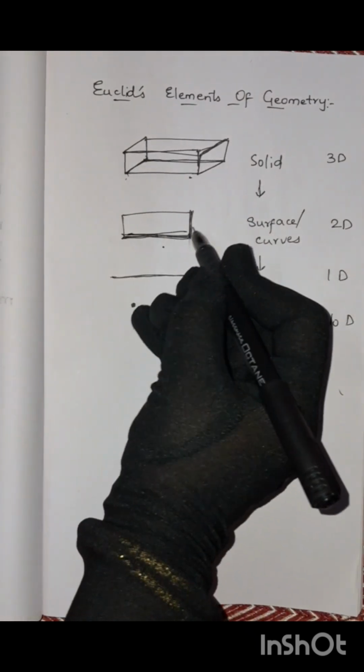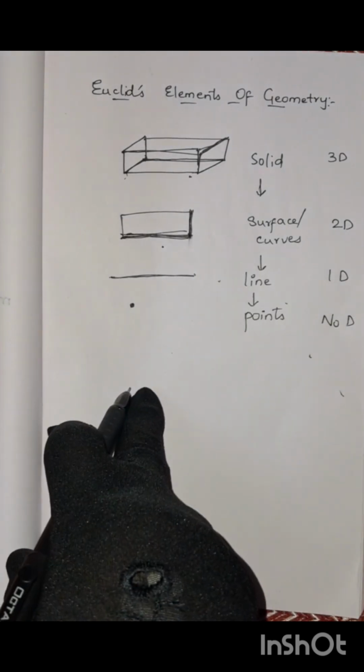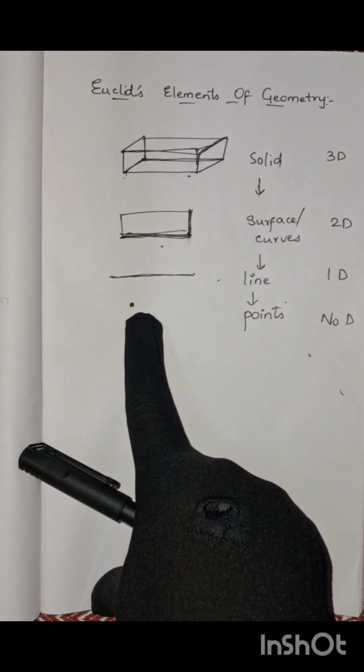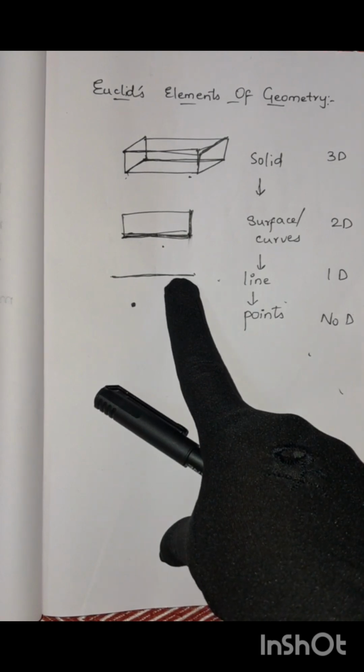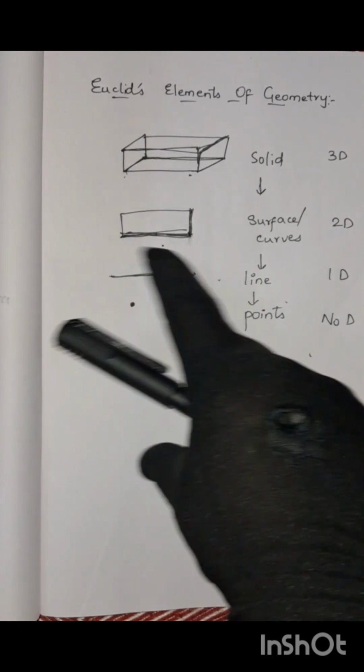So this is nothing but the surface. So these are all defined by Euclid. What? A point is that which has no part. A line is a breadthless length. The ends of a line are points.